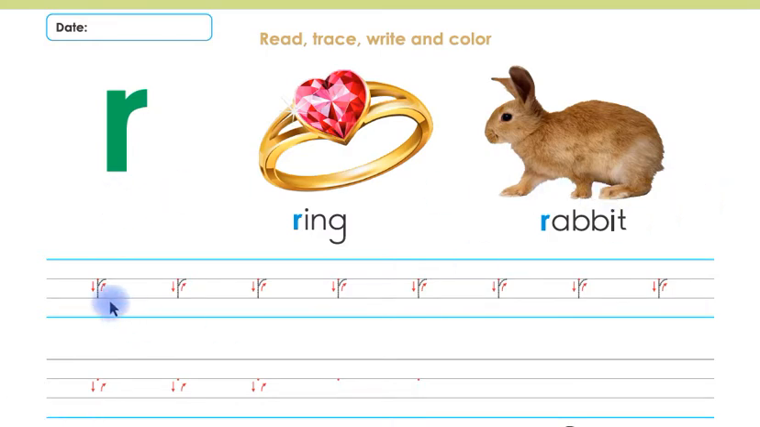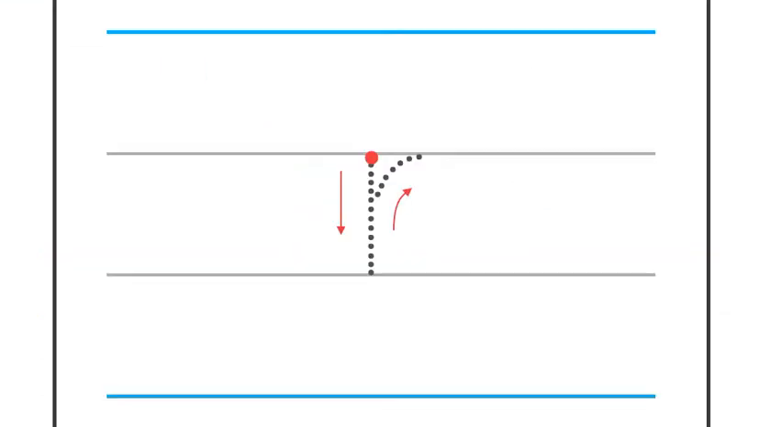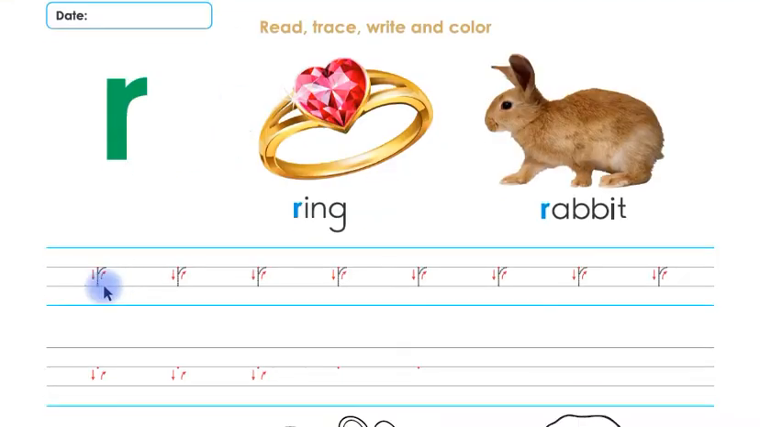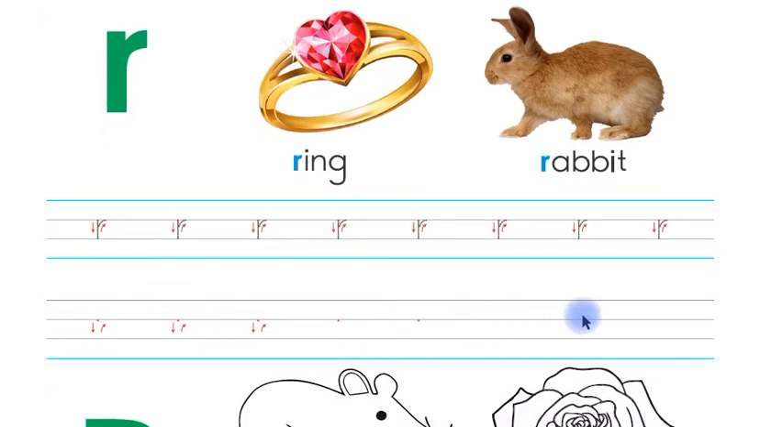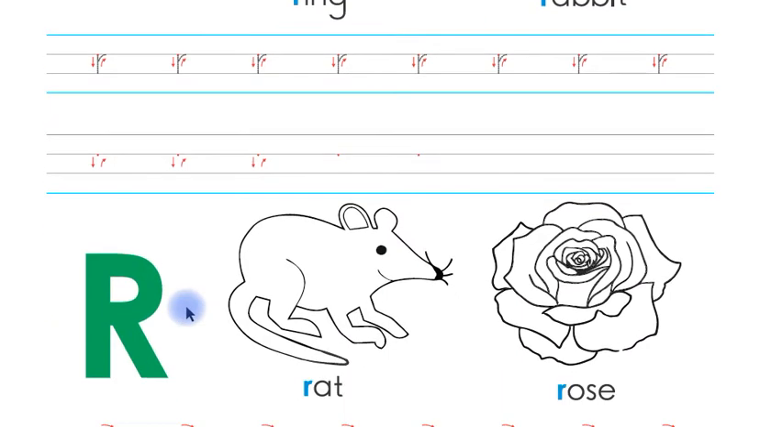Look at this, children. Now you have to trace this letter R in small shape. Remember, children, you will put your pencil on this starting point and then you have to follow the arrows like this. This is letter R in small shape, children, and you have to trace it. You will trace this letter R in small shape on this line, children, and on the next line you have to write the letter R in small shape by yourself.